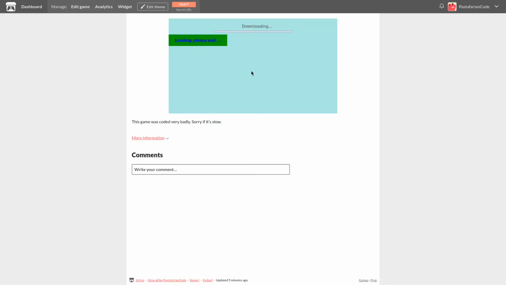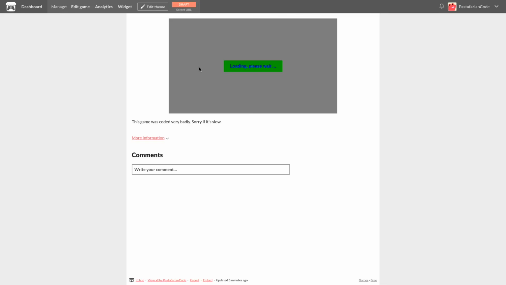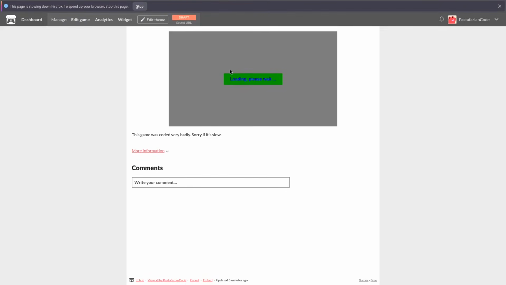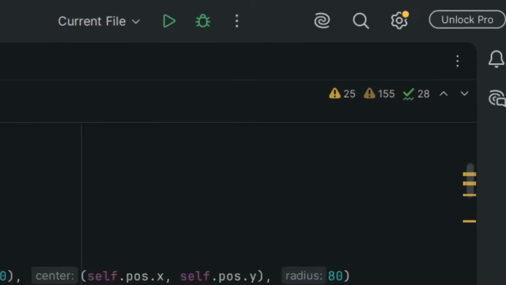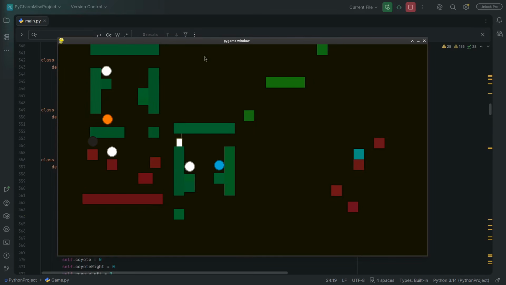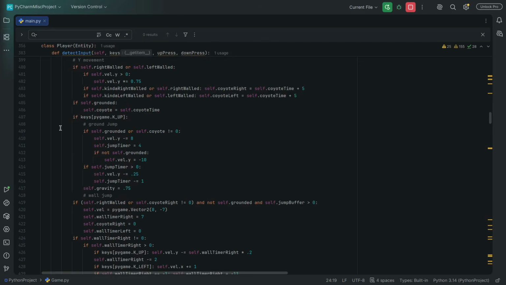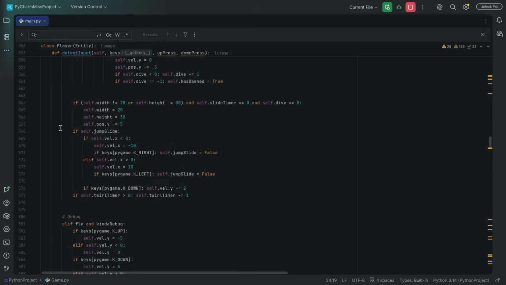If you want to play it, there's a link in the description to the game. At least for me on Firefox though, it just doesn't run. Just goes to show how badly coded this game was. Whatever, I think it'd be more fun just to download PyCharm and paste the code into there so you can dig through it and change whatever you don't like.